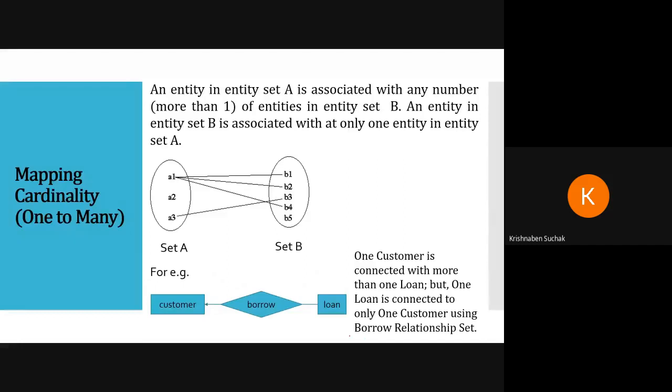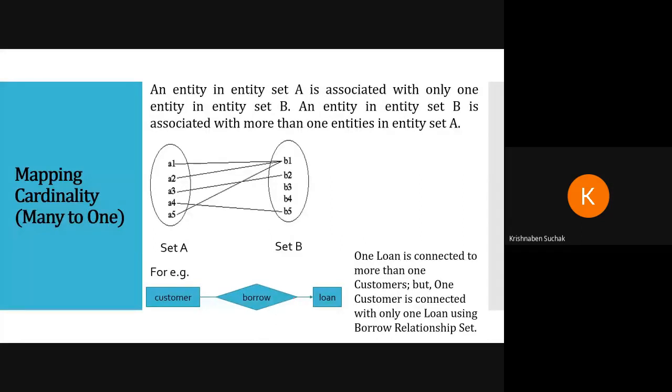Then we saw one-to-many, where one will be connected with many. Here the arrow is given to one and loan is given to many. Okay, next, many-to-one. Many customers can take only one loan. That is a many-to-one relationship.